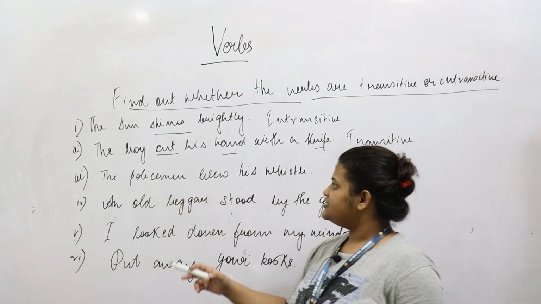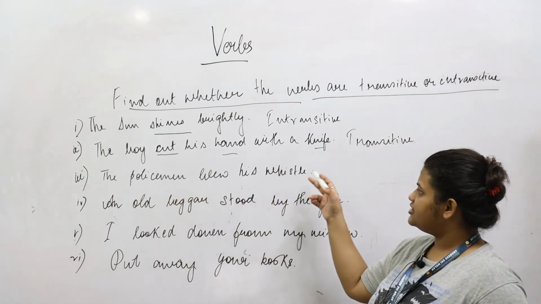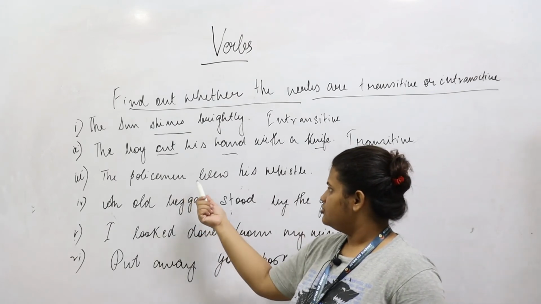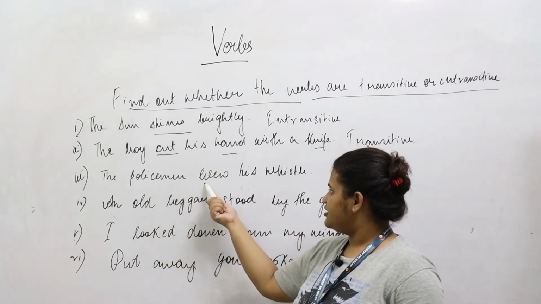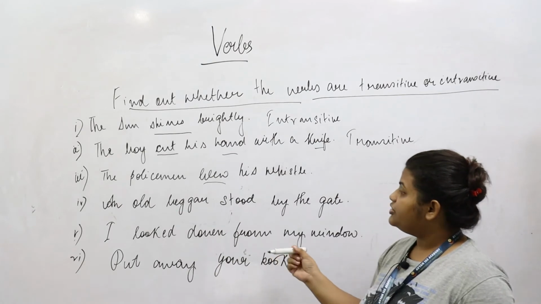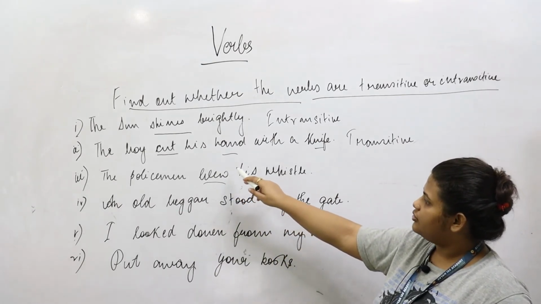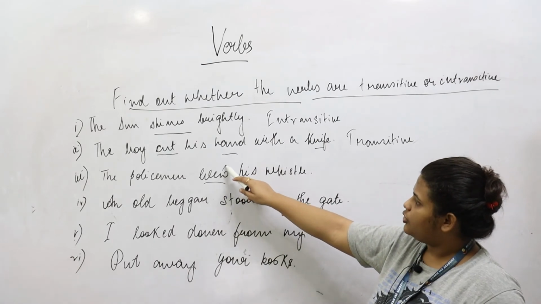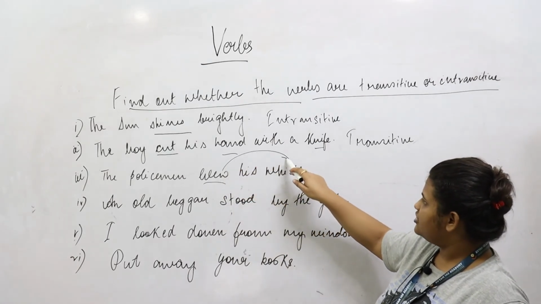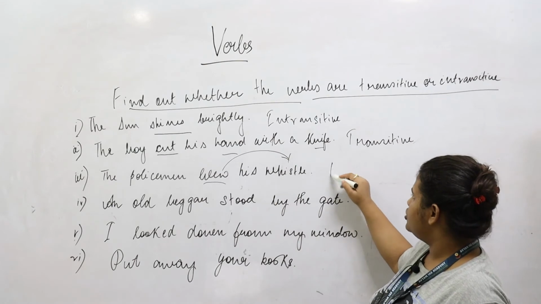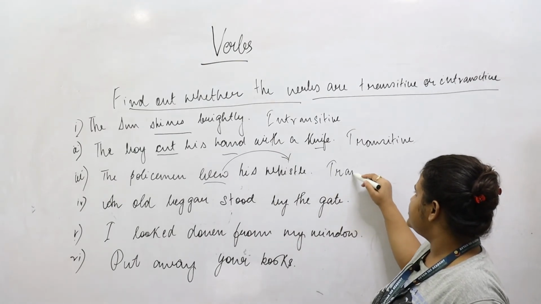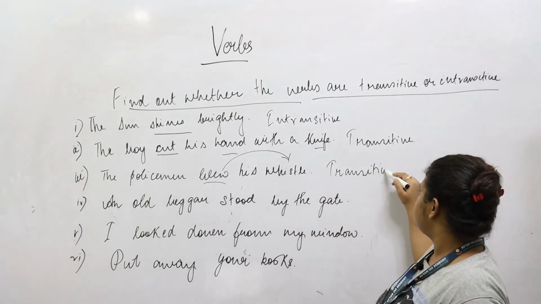In the third sentence, the policeman blew his whistle. Here, the policeman is the subject and blew is the verb. Blew his whistle. So in order to complete the meaning of the verb blew, we are using the object whistle. So this also makes it a transitive verb.